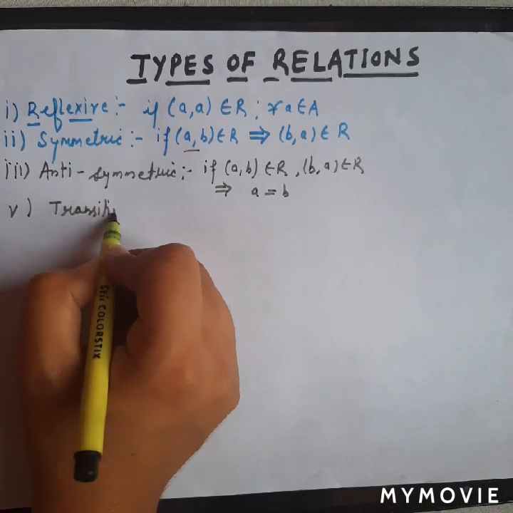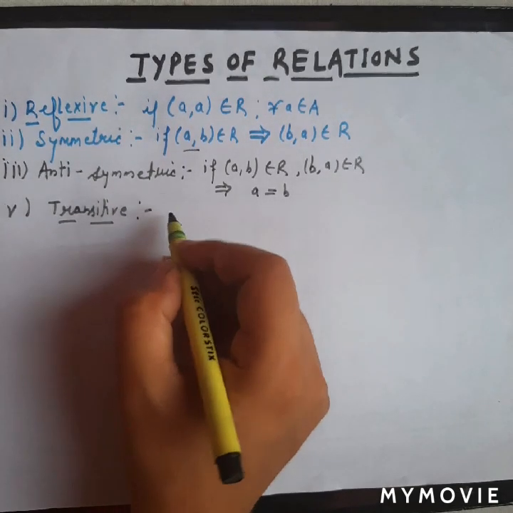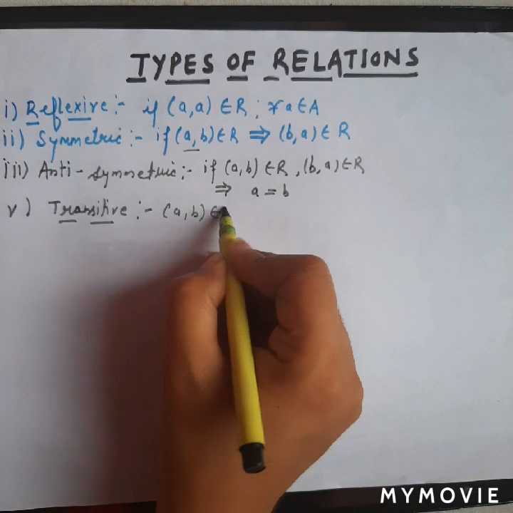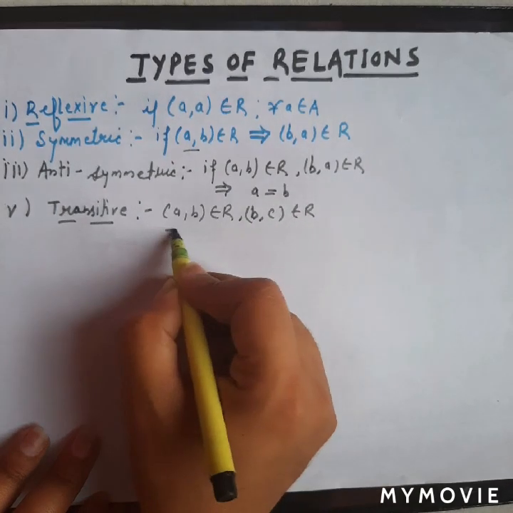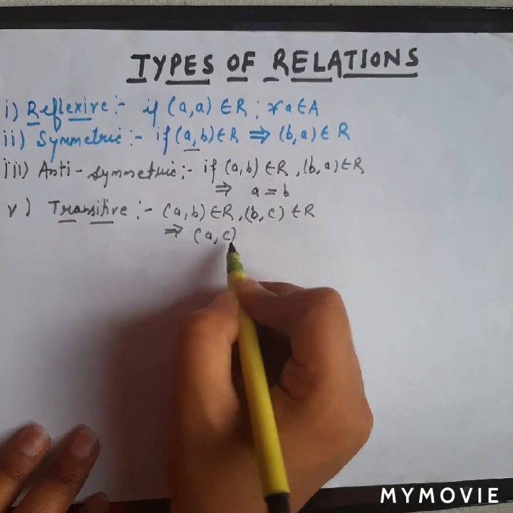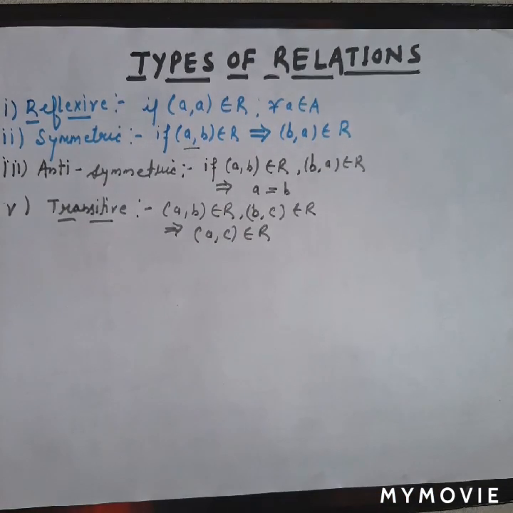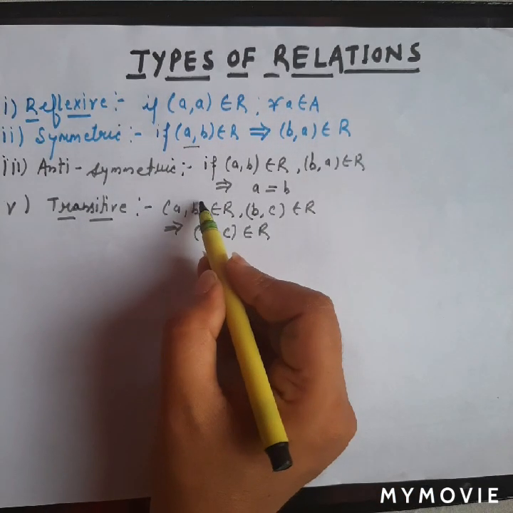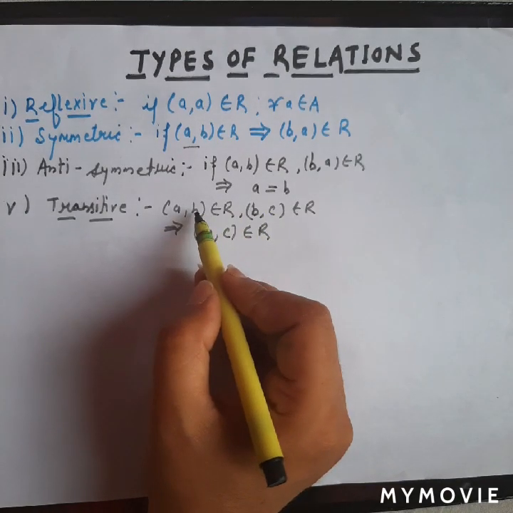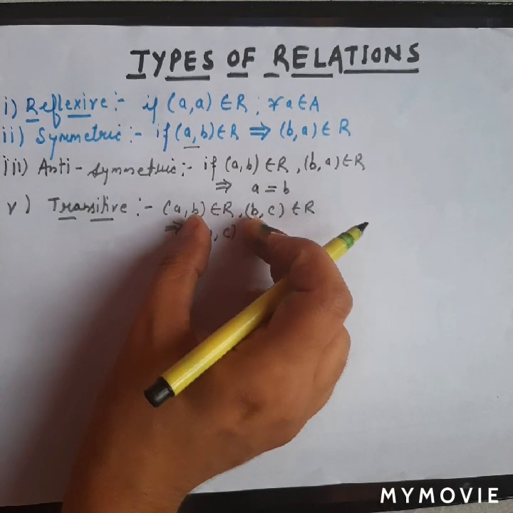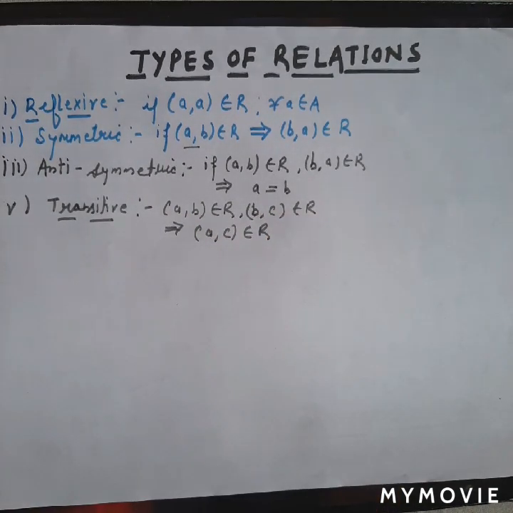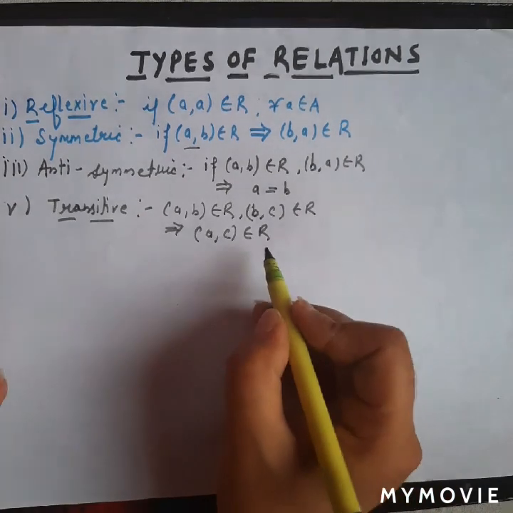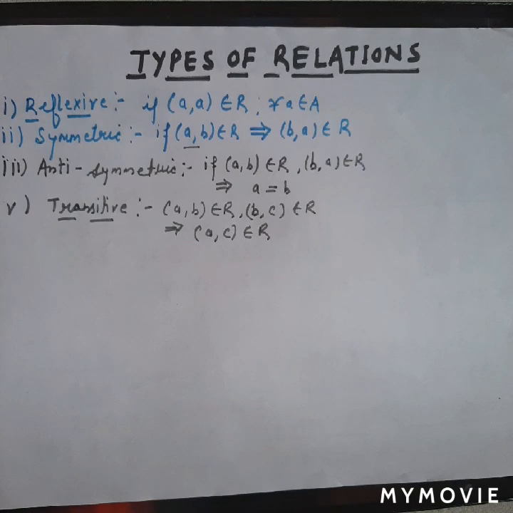In a transitive relation, we have any ordered pair of the form (a, b) belongs to R and (b, c) also belongs to R, and it implies that (a, c) should also belong to R. So we will remove these common terms, and we will write only the extreme terms, which are (a, c), and (a, c) will also belong to R. If this condition is followed by a relation, that relation will be called a transitive relation. Then we will talk about equivalence relation.